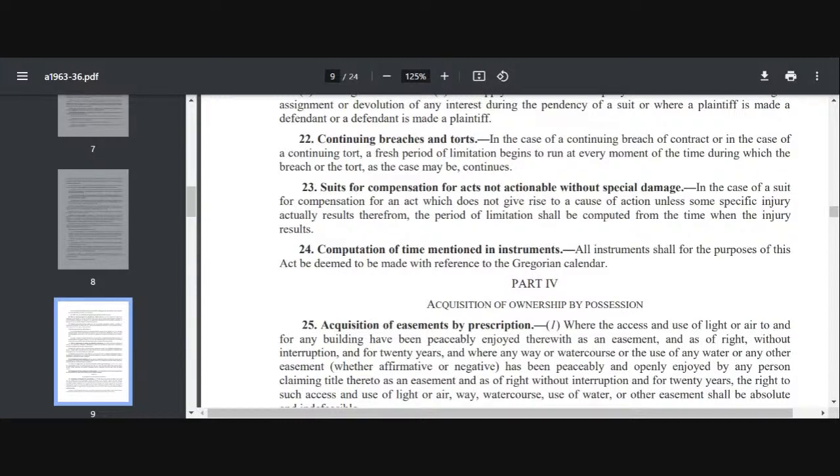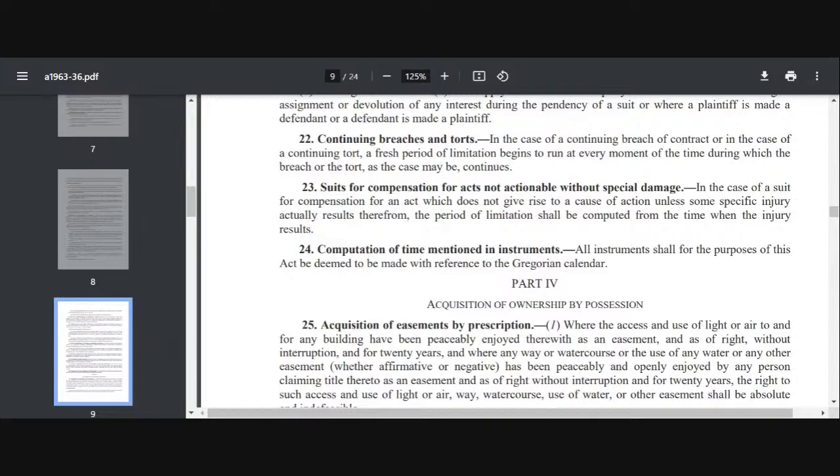But for example, the wrong you did today but its effect happened to me later. So Section 23 says that in case of suit for compensation for an act which does not give rise to any cause of action unless some specific injury is resulting, the period of limitation will be computed from the time only when the injury results. So if the cause of action is there, right, but I have not suffered any injury, then no time period will run.